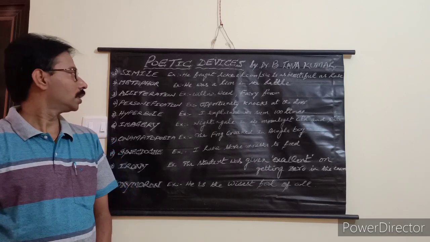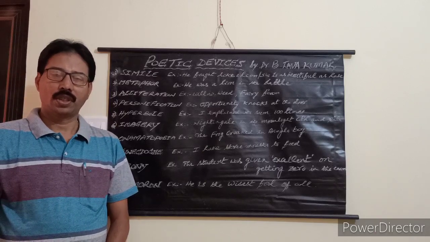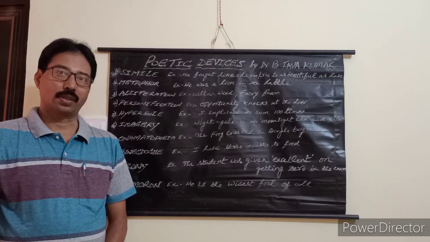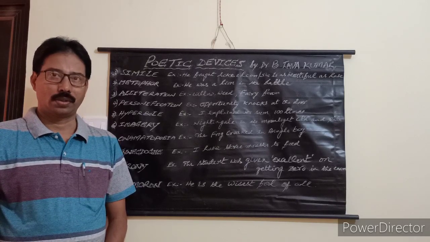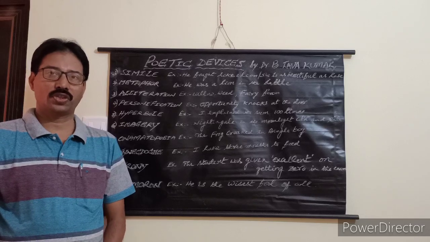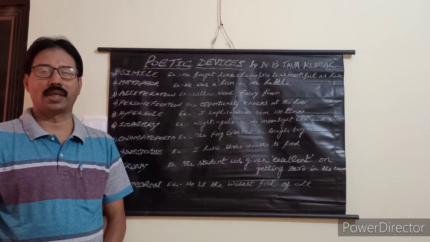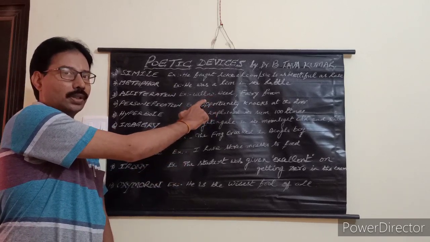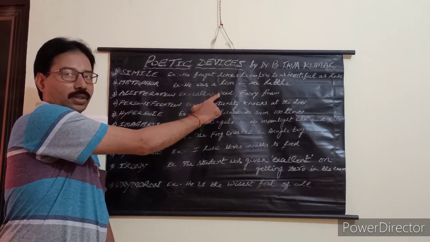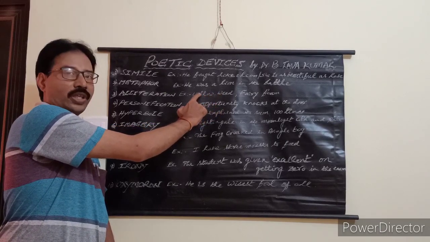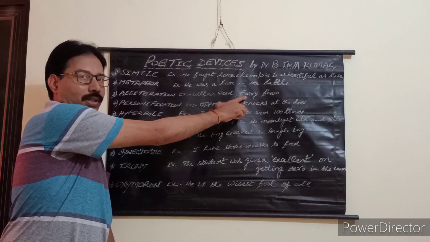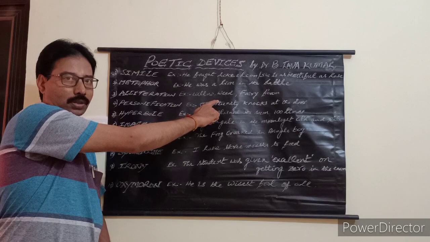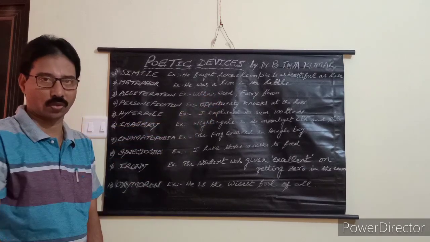The third one is alliteration. Repetition of same sound alphabet and consonant sound. That is alliteration. Repetition of same sound consonant is alliteration. For example, willow, weed. Here, the alphabet W is repeated. And here, fairy foam. The alphabet F is repeated. Willow, weed, fairy foam. They produce the same sound.